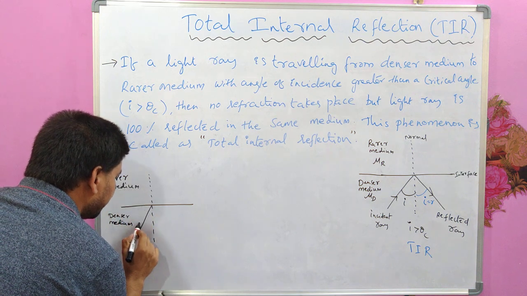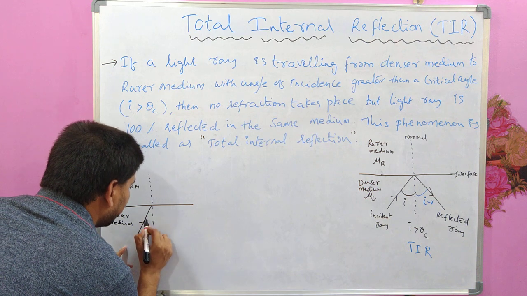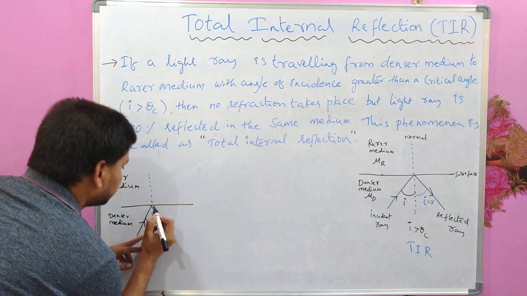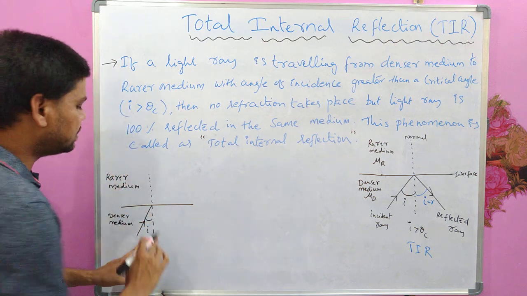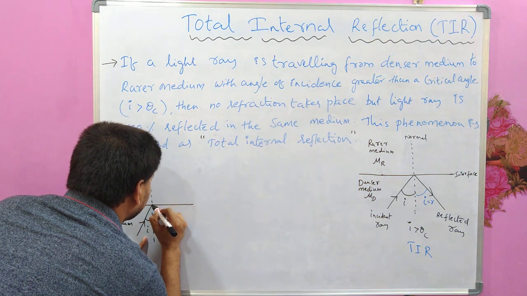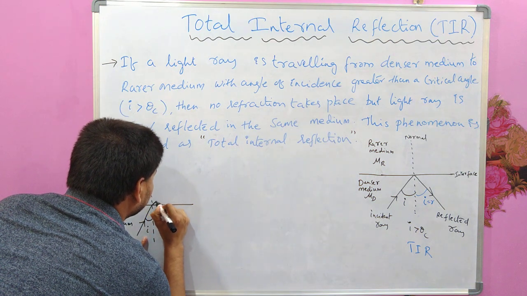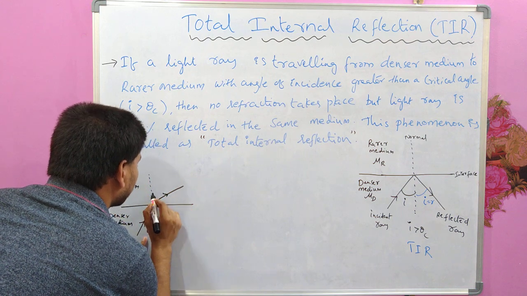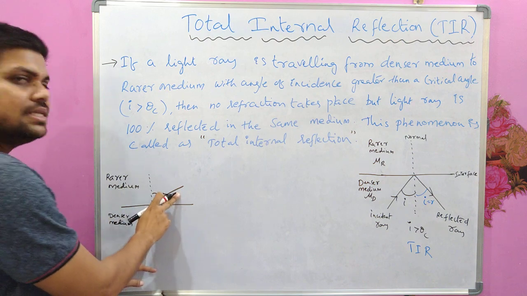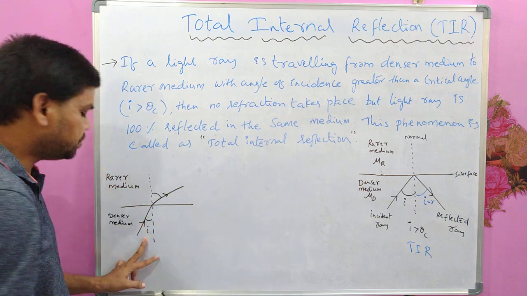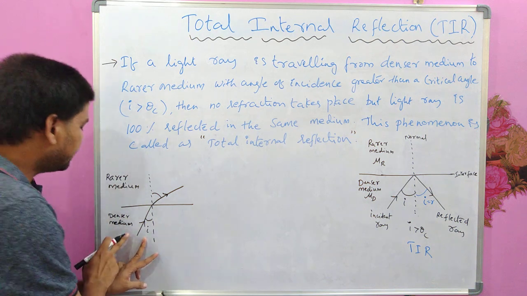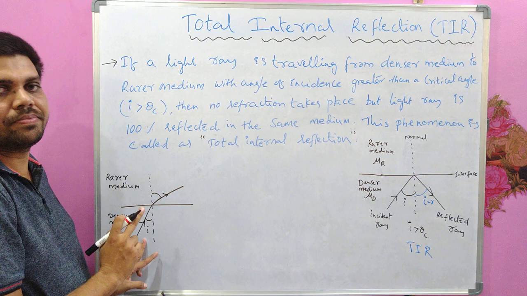So one light ray is coming from the denser medium to the rarer medium by making an angle of incidence I, which is striking at this point on the interface separating these two media. Then part of this light ray would refract like this, because this bending is away from the normal, due to the reason the incident ray is coming from the denser medium to the rarer medium.